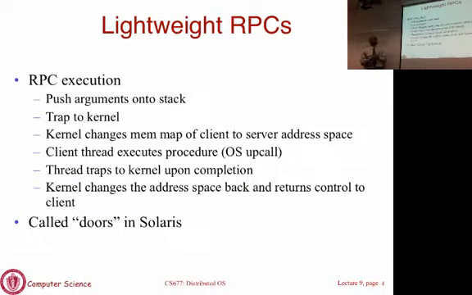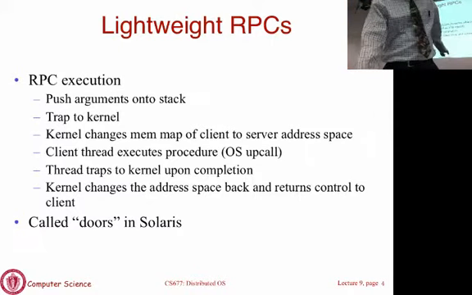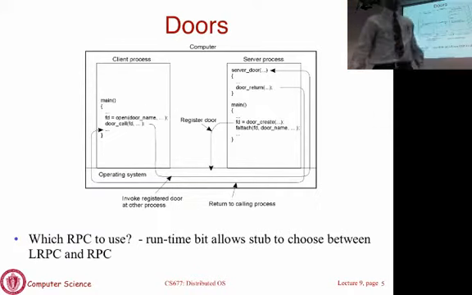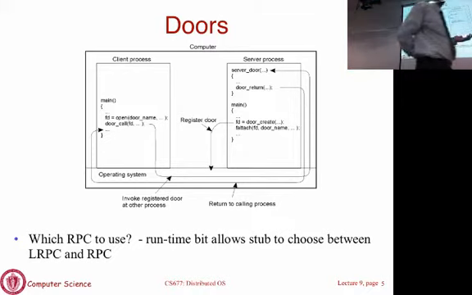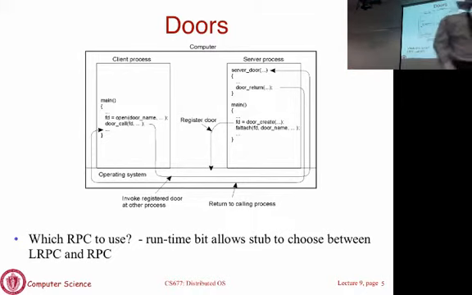Okay. So you can perform these steps to execute lightweight remote procedure calls. I'll show a picture of this. Well, not all of it, but some of it happening. So Solaris, which is Sun's operating system, now Oracle's operating system, was one of the first to implement lightweight procedure calls. They called it doors. Okay. It was a special version of a procedure call.